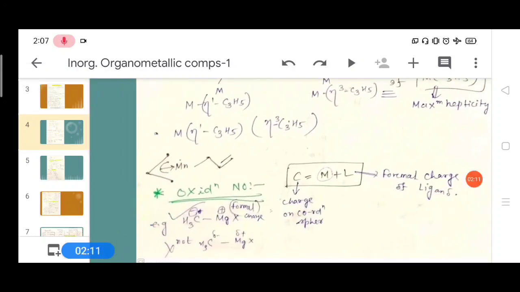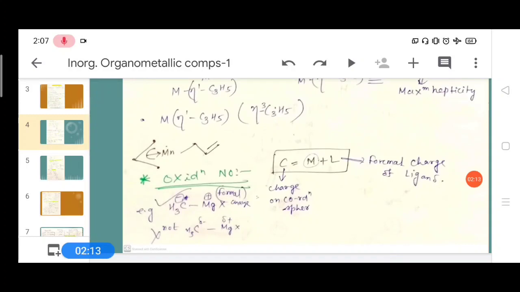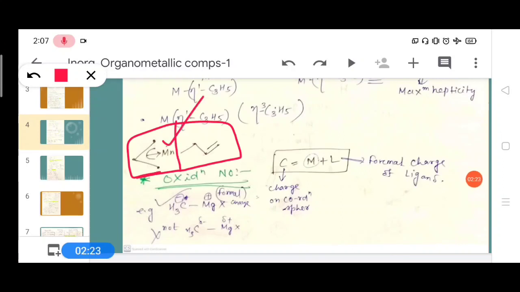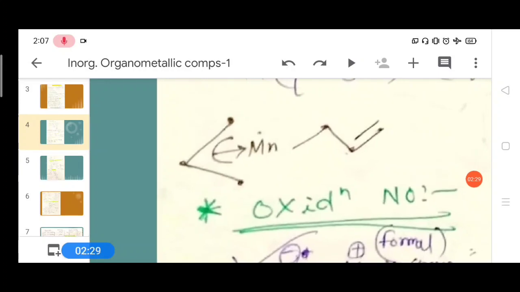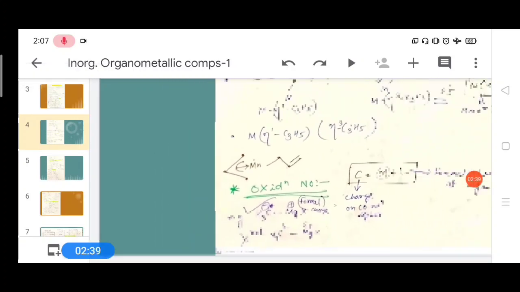Let us discuss some other example questions like this. It is a complex where manganese is directly bonded to 3 carbon atoms. The arrow mark means manganese is bonded to 3 donor atoms: 1 donor atom, 2 donor atoms, 3 donor atoms. Here the hapticity is 3.